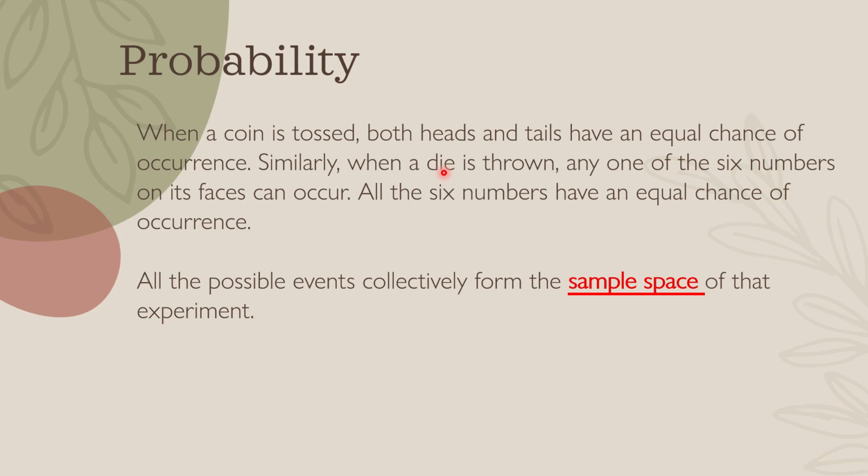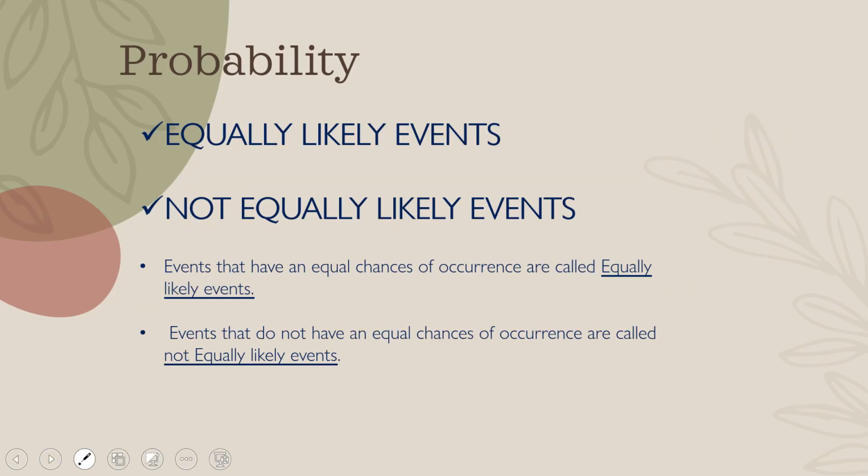All the 6 numbers have equal chances of occurrence. All the possible events collectively form the sample space of that experiment. So I give you an example, right? In tossing a coin, head and tail are treated as the sample space, all the possible events.